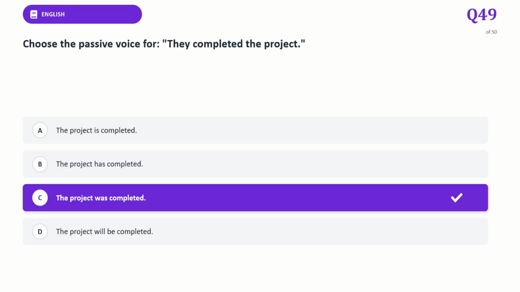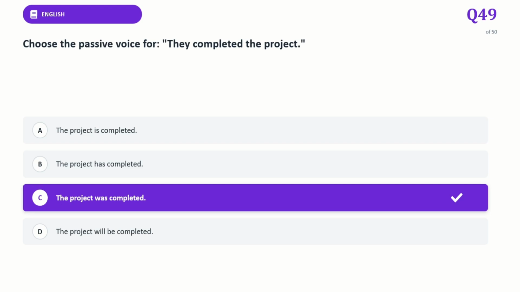Next question. Choose the passive voice for "They completed the project." The correct answer is "The project was completed." The project becomes the new singular subject. "Was" is the correct past tense helping verb for the singular subject. "Completed" is the past participle form of the verb.